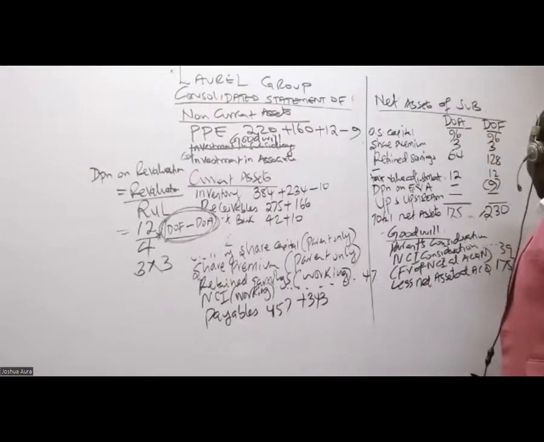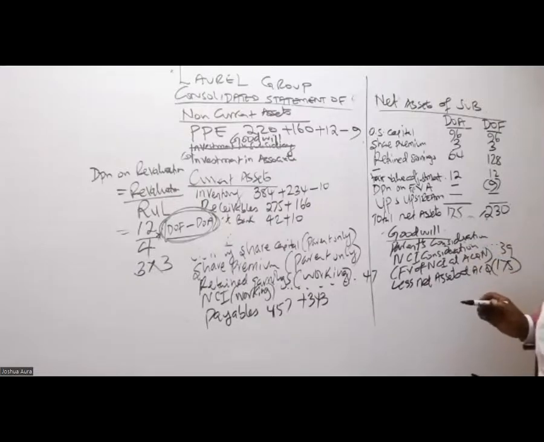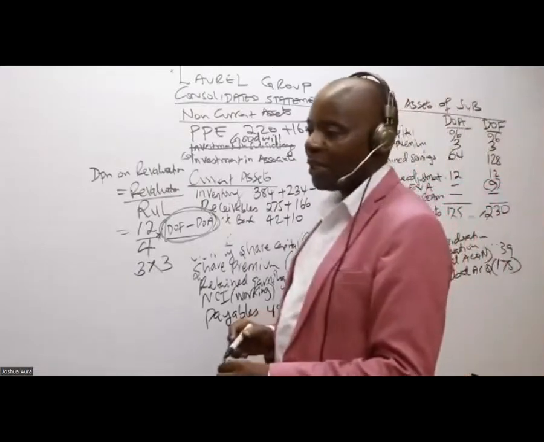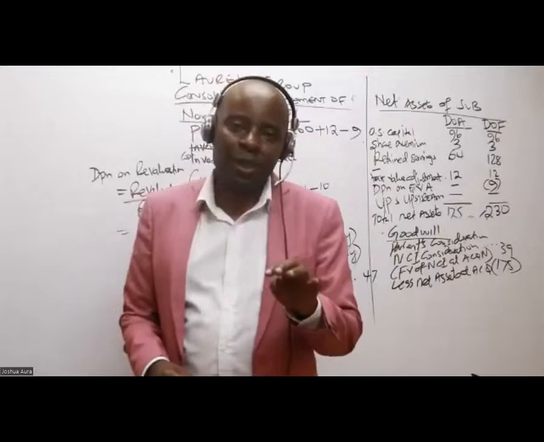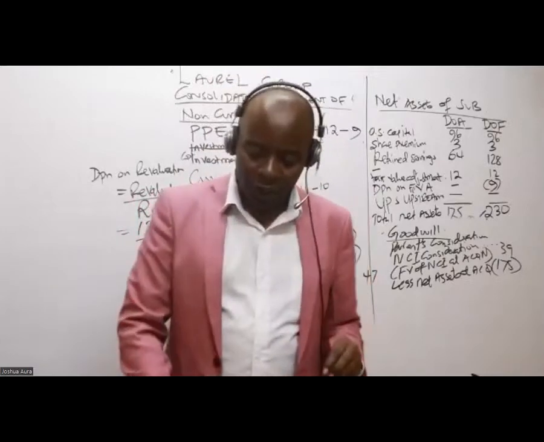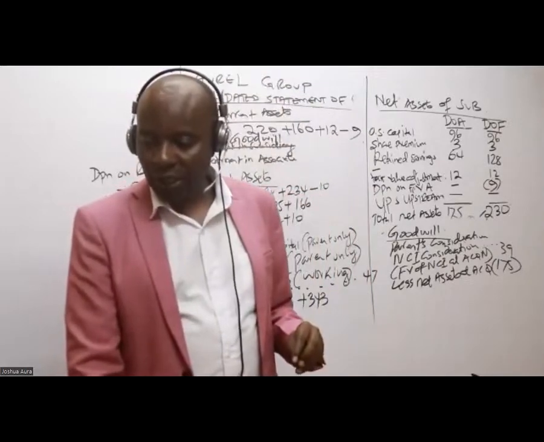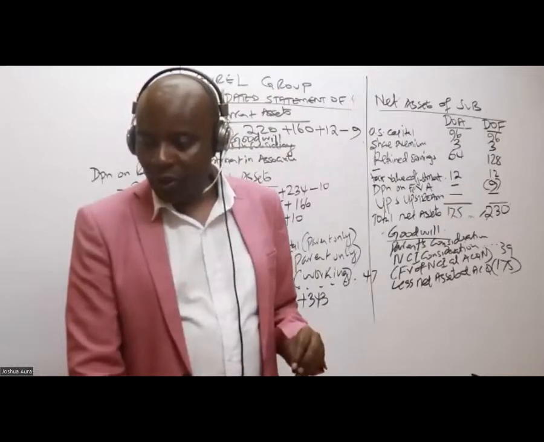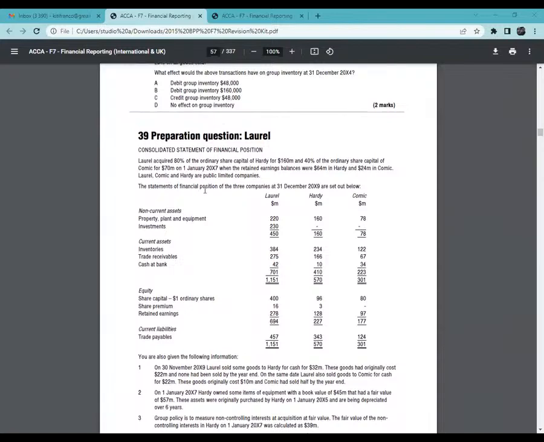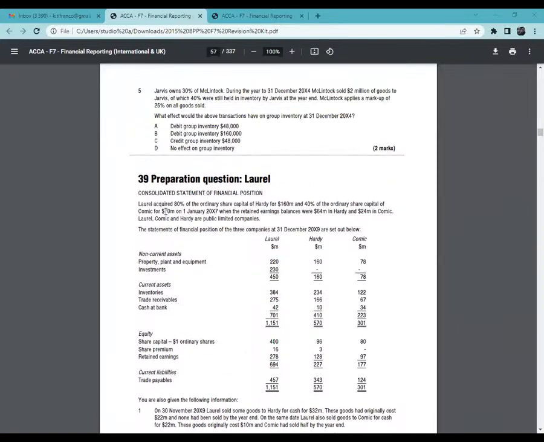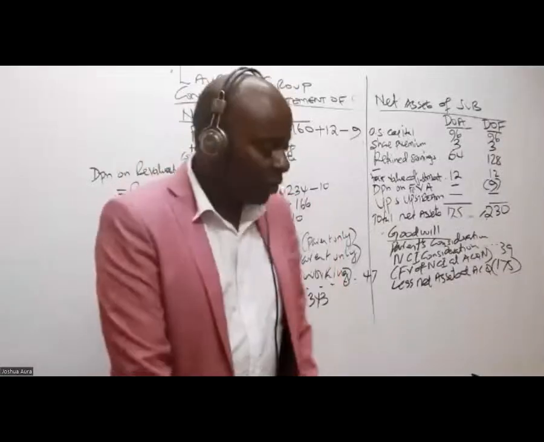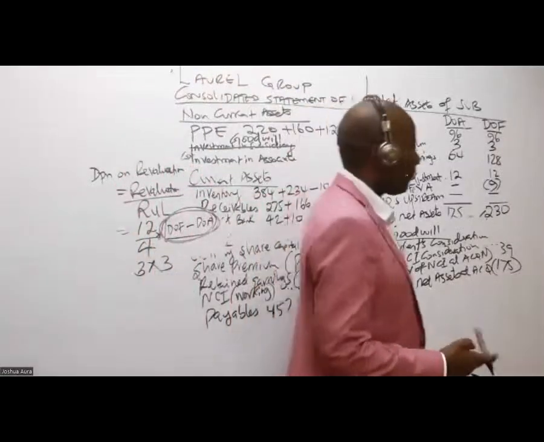So then the only thing I need will be the parent's consideration. How much did the parent pay for their stake? I'm told Dear Laurel acquired 80% of the ordinary share capital of Hadi for 160 million. 160, you're right, thank you.